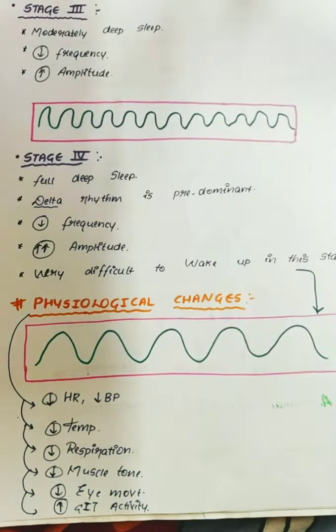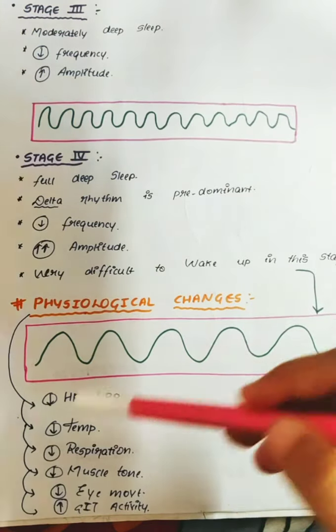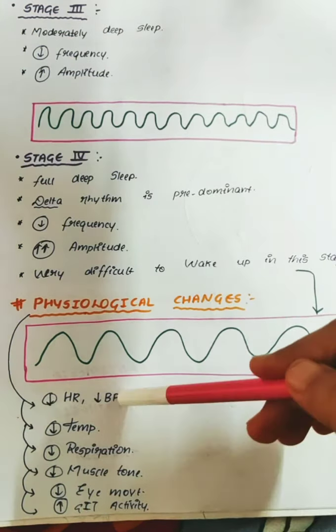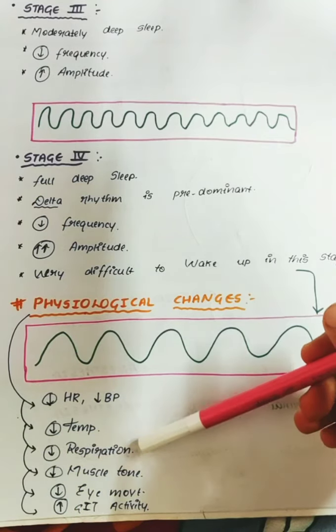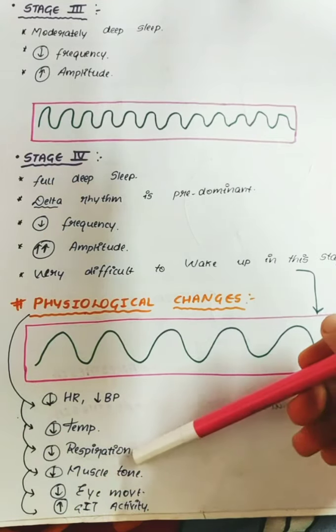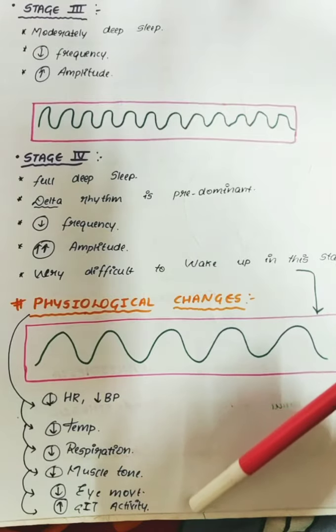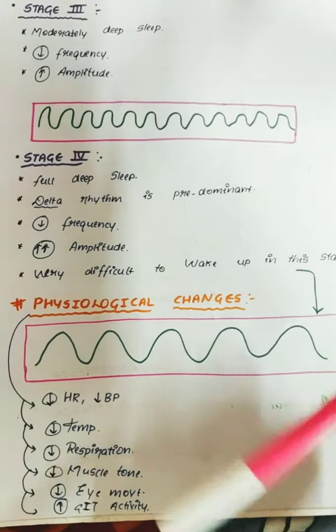So what are the physiological changes occurring? There will be a decrease in heart rate and blood pressure. There will be decrease in body temperature. There might be decrease in the respiratory rate. Muscle tone will decrease. Eye movement will decrease. GIT activity increases. Obviously, GIT activity has to be increased.